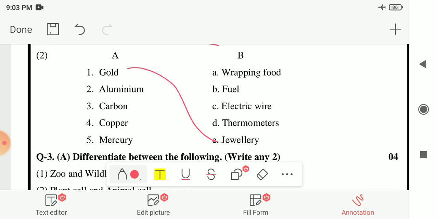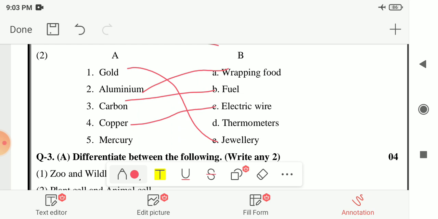Next, second number is aluminium. So we use aluminium foil to wrap food. So here your answer is option A, wrapping food. Next is third number, carbon. So we use carbon as a fuel. So here your answer is option B, fuel. Next, fourth number is copper. Copper is a good conductor of electricity. So we use this in electric wires.